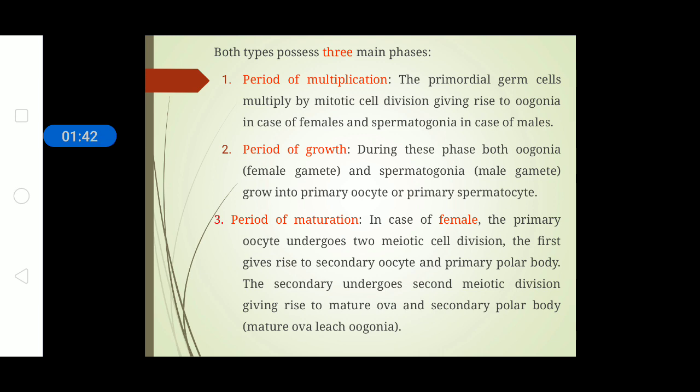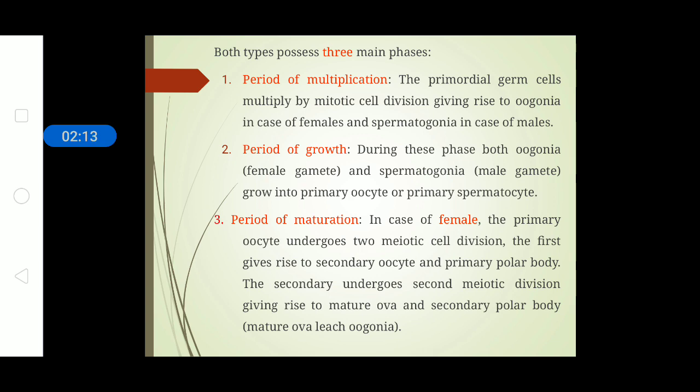mitotic cell division. In this case, the primordial germ cells, we can basically consider them as the precursor. As we know, for everything to begin, there is an initial stage or initial cell or structure from which the process begins. So, here the primordial germ cells refer to the spermatogonium or oogonium cells from which the sperms and ovum develop.